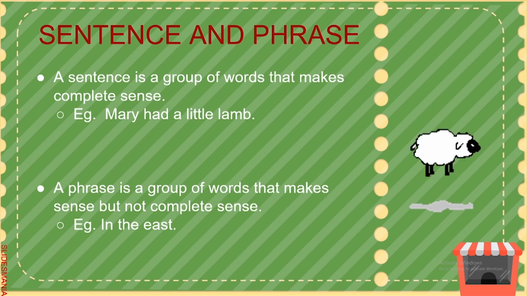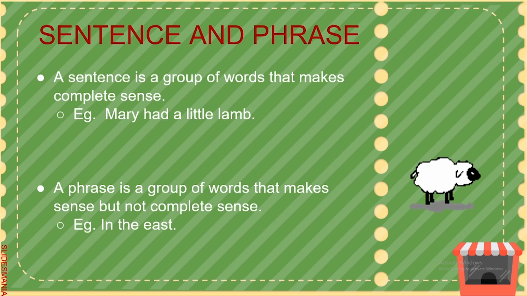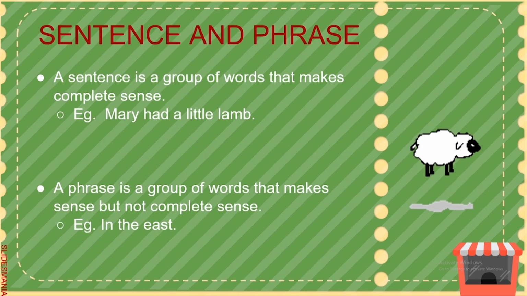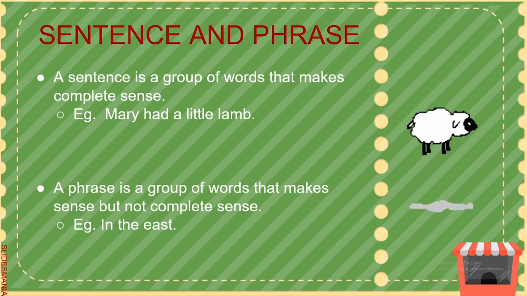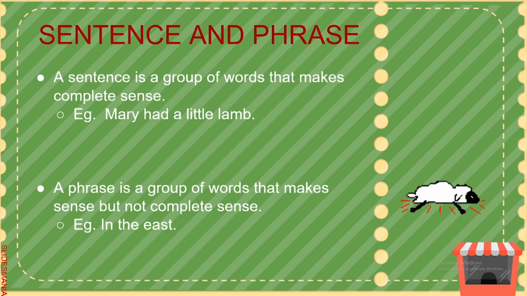A sentence is a group of words that makes complete sense. A sentence is a group of words arranged in a specific order which makes complete sense. Example, Mary had a little lamb.